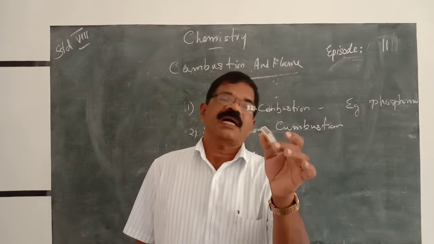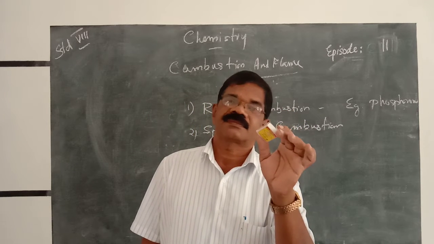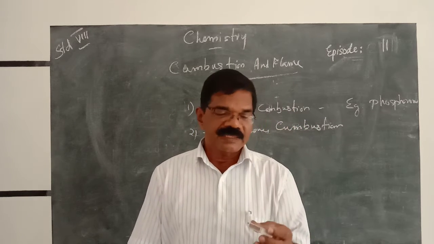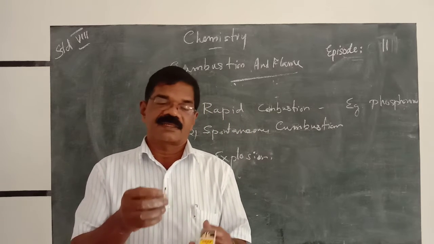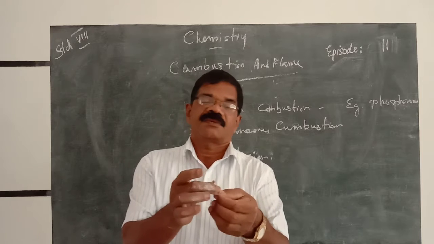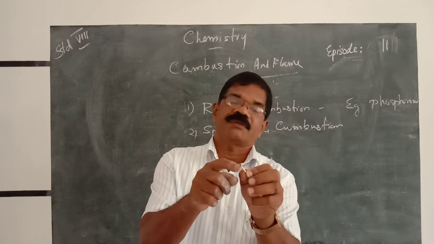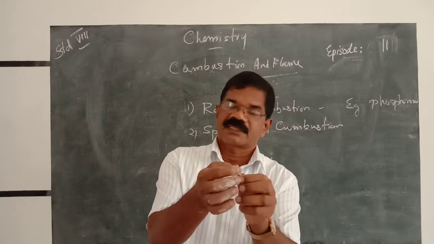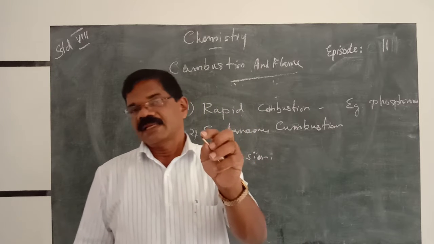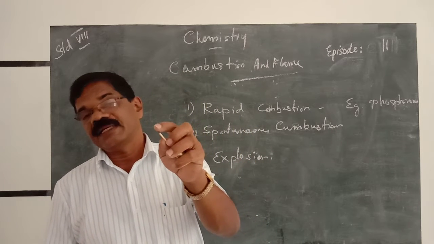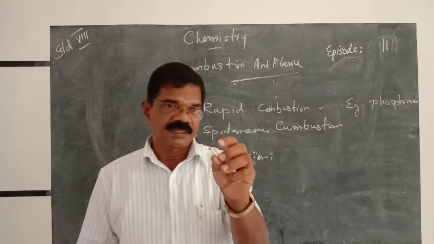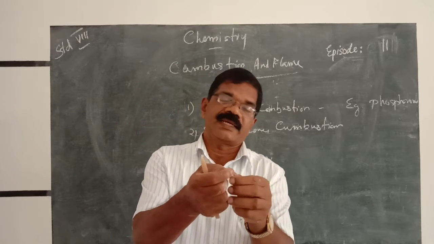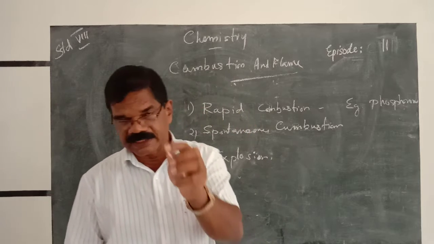This is a matchbox. How does it catch fire? What are the materials? This is a matchstick. What are the materials at the tip of the matchstick? These materials: antimony sulfide, potassium chloride, and white phosphorus. This mixture contains three materials. What are they?